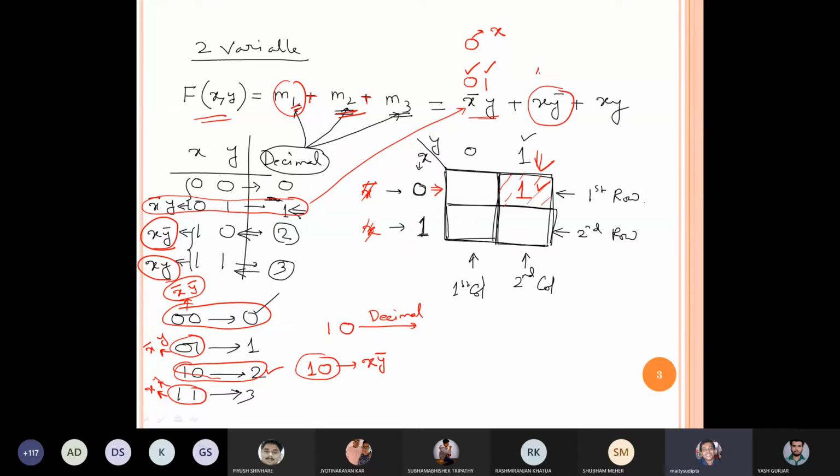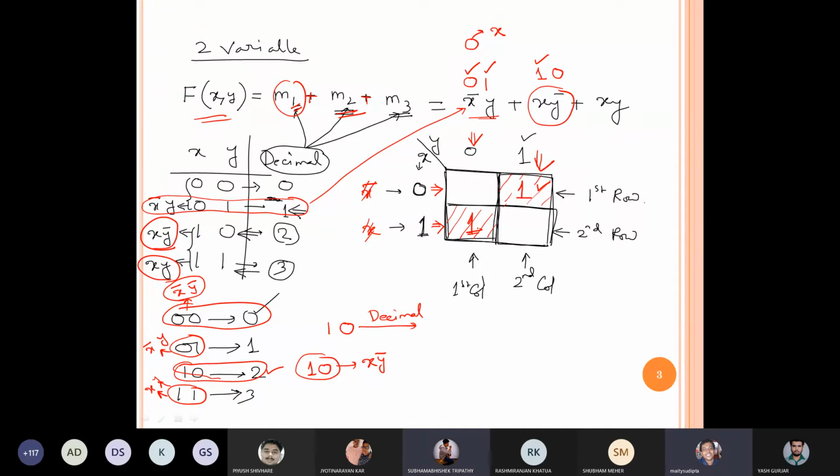X equal to 1 and y equal to 0 over here, because we have y bar. So as x equal to 1, that means I have to focus on the second row, and y equal to 0 means I have to focus on the first column. So second row, first column means this box is common, so I have to write 1. Is it clear? Any student is facing an issue? Because after solving this problem, again we will solve a new problem. Then do not tell me, sir, how to solve this one.